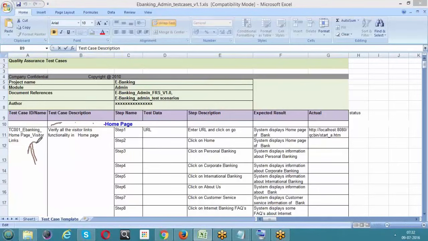Step name is generally step 1, step 2, step 3, or 1, 2, 3, 4, 5. And the major thing we need to understand is every step name will have at least one step description and expected result. At least one step description and expected result.